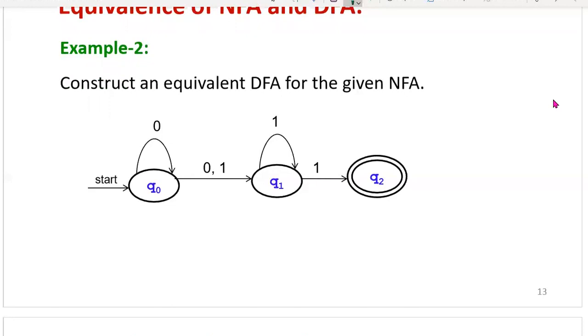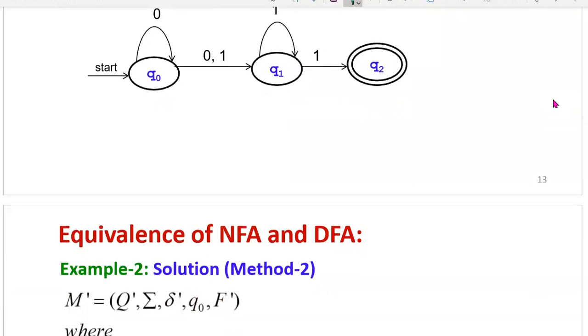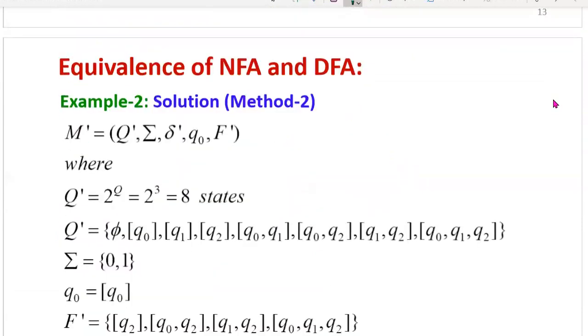Here we don't have any fixed procedure for this, just whatever process we explained, like that we have to proceed by starting with the initial state. Now you can see, first write down all the tuples. First you have to define what your DFA is. Now let M dash be the DFA for the given non-deterministic finite automaton.